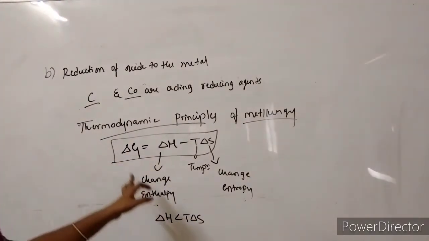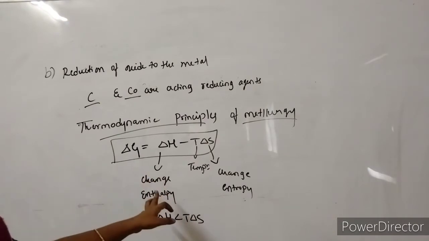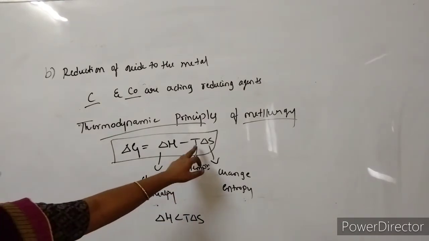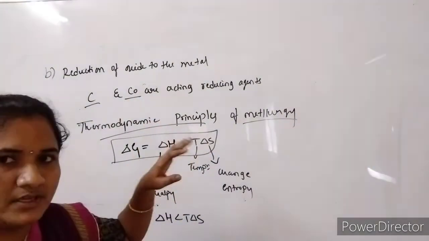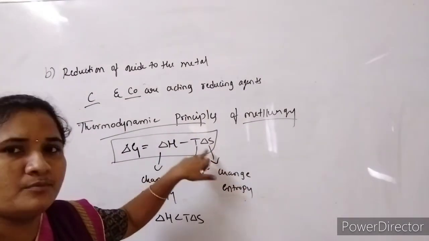Whenever we are increasing the temperature, this value will become more and more positive.